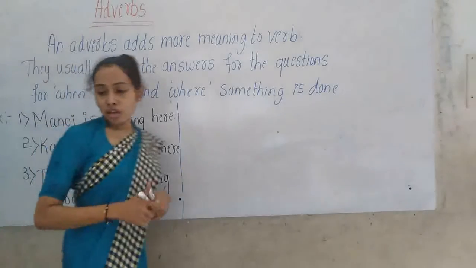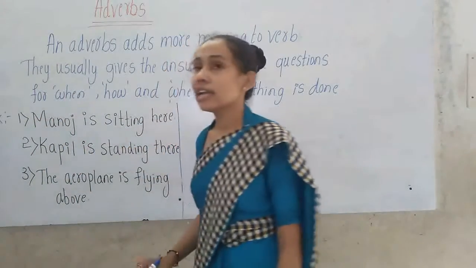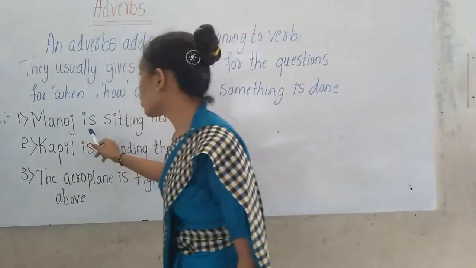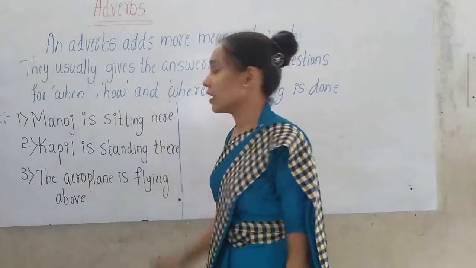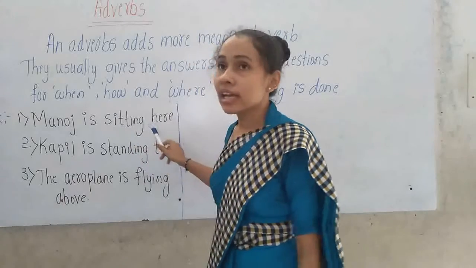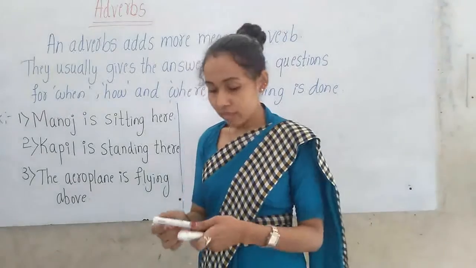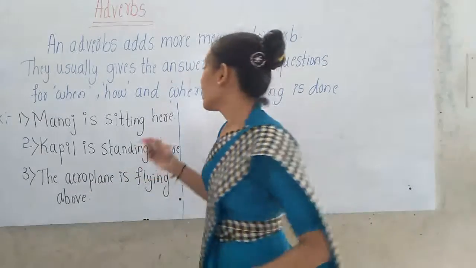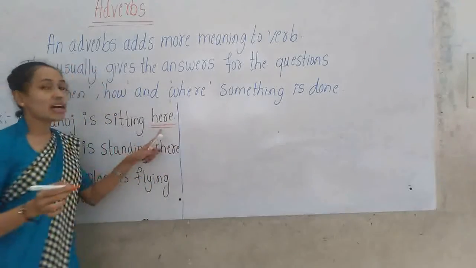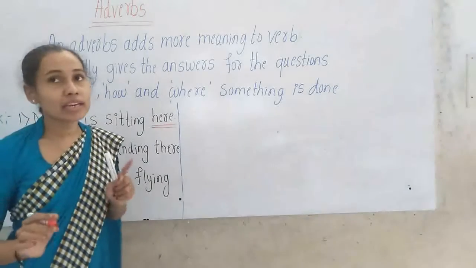Okay, children, look at the first sentence. What does it say, children? Manoj is sitting here. Which is the adverb here, children? Here. Here is the adverb which is adding more meaning to the verb.